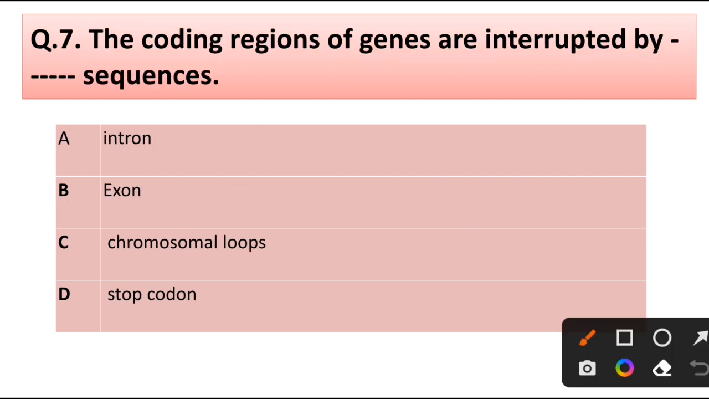Question number 7. The coding regions of a gene are interrupted by sequences: intron, exon, chromosomal loops, stop codon. Correct answer is option A, intron.